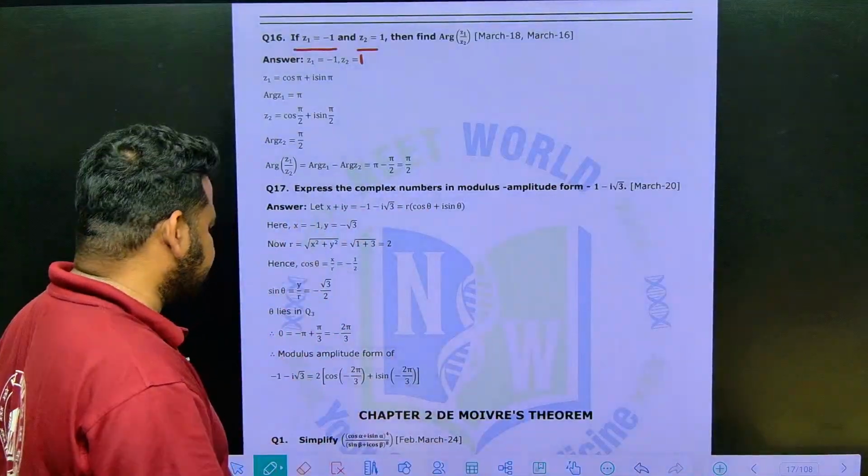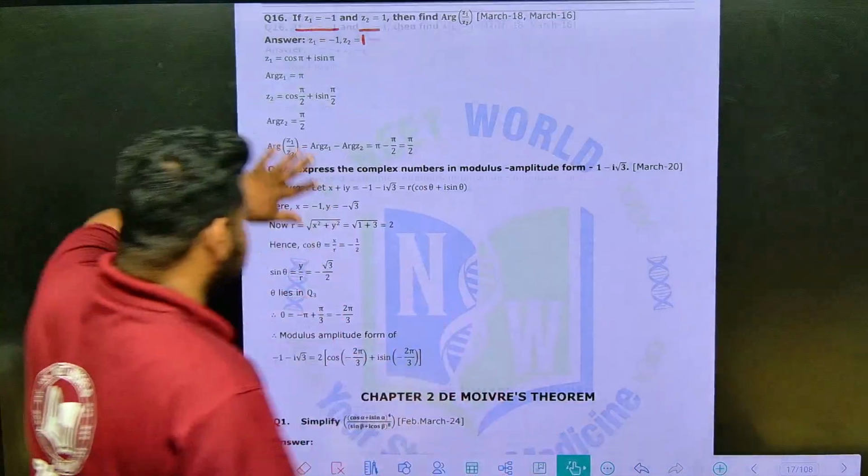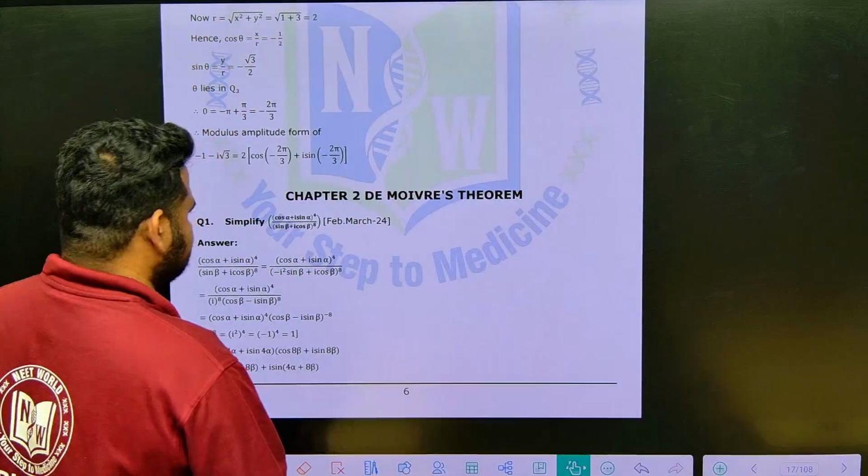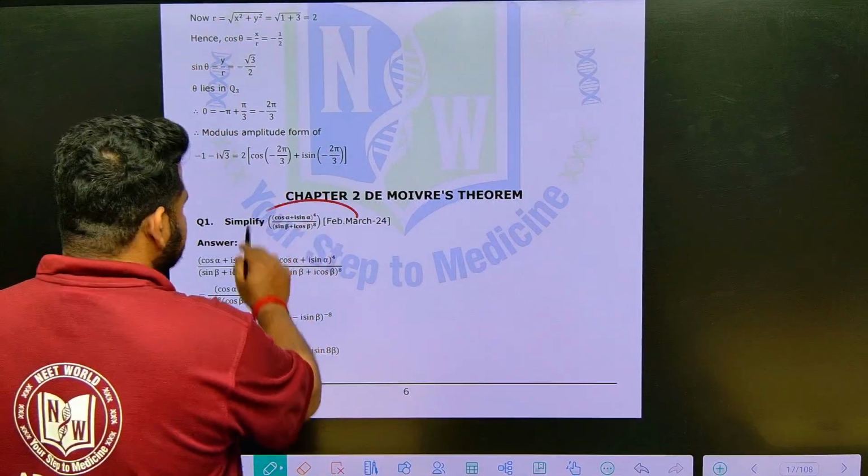The next chapter that we have is De Moivre's theorem. Okay, we are having what? De Moivre's theorem. Look at the first question. Okay, they were asked in the previous year. Look at the first question.